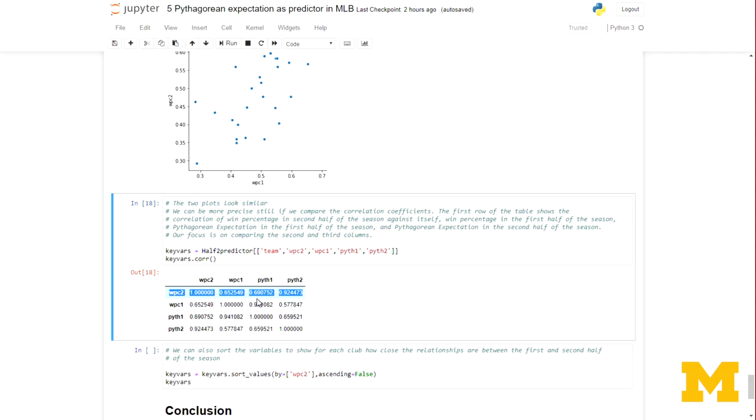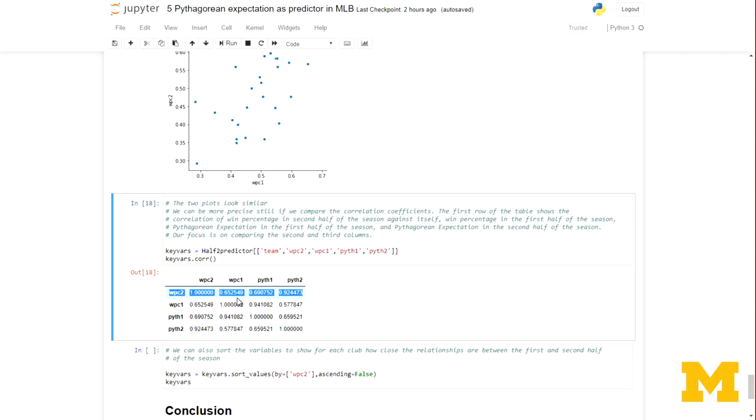What that means is there's a closer correlation between the Pythagorean expectation in the first half of the season and win percentage in the second half than there is between win percentage in the first half and win percentage in the second half. That tells us that the Pythagorean expectation is actually working better than win percentage.